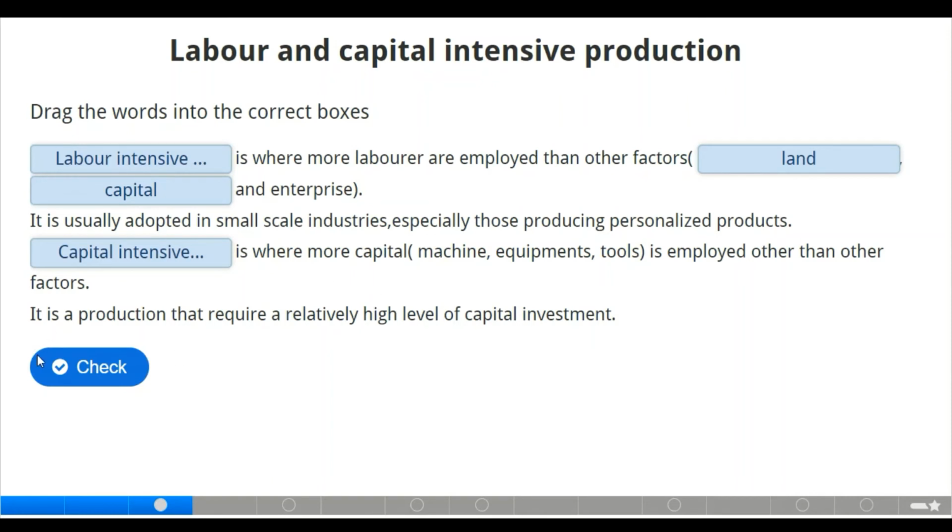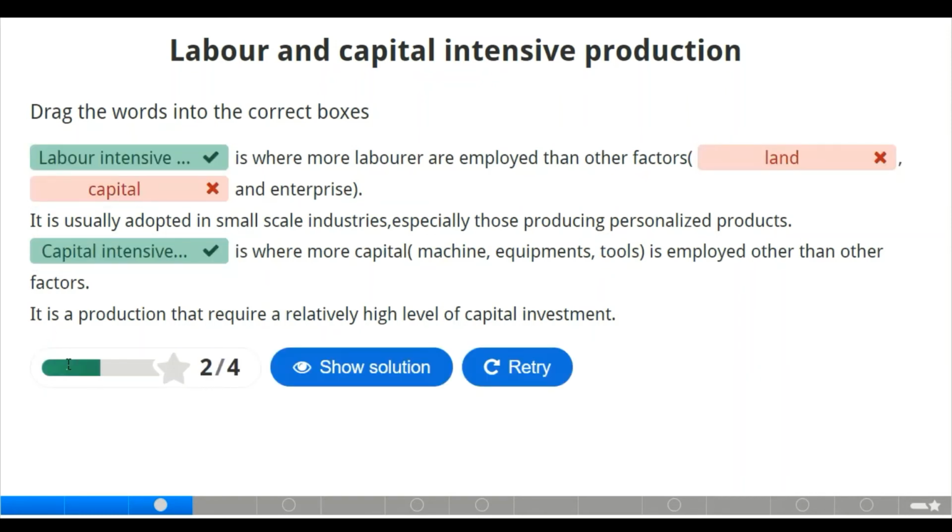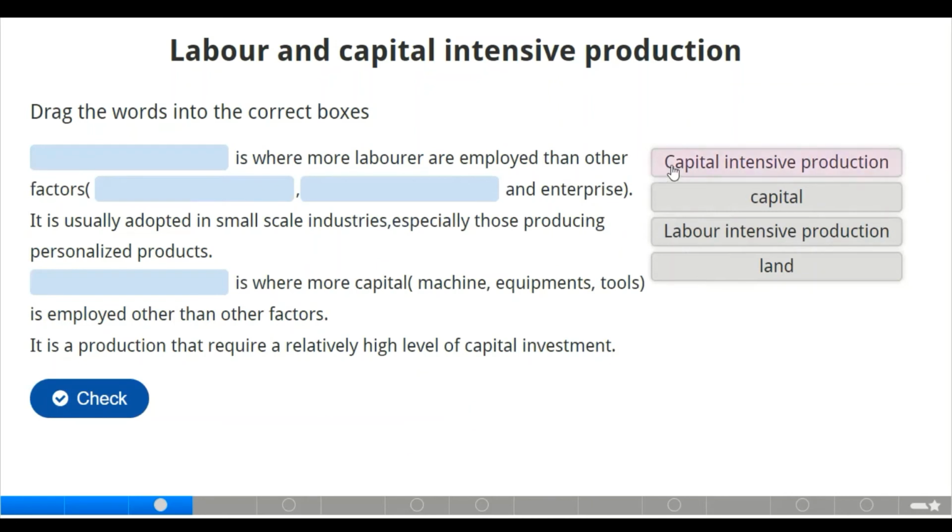Now let us check here if we have dragged it to the right. Of course, this is interchangeable. If you put capital here and land here also, it should be the same thing, since you are dealing with other factors of production. But let us do it. Let's try it again. Here we have the labor intensive production.